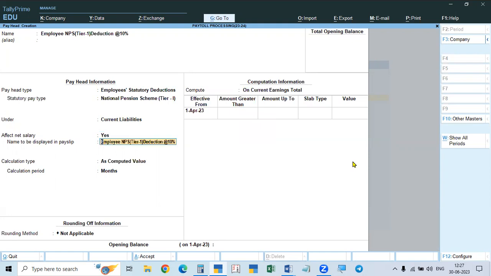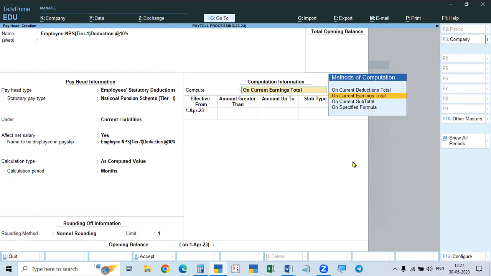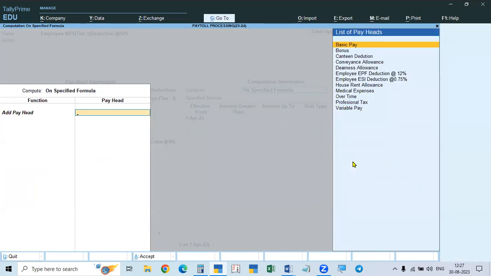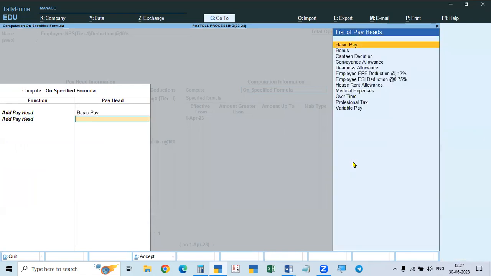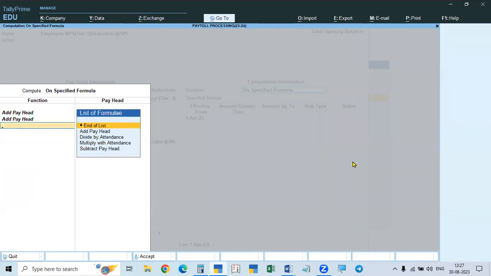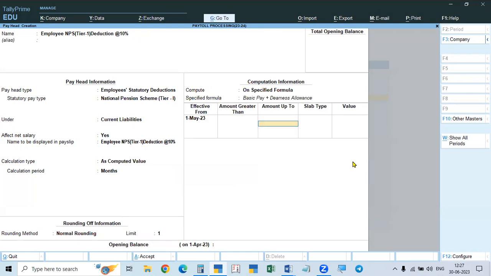And this is shown in the salary slip. It is a computed value, so we have to calculate the amount. Take normal rounding, with the rounding limit as 1. For the computed value here, we will take the specified formula. In this case, NPS is just like the fund, only basic, which means basic plus DA. So add basic, then add bracket, go to DA, dearness allowance. Only these two, effective from 1523, and there is no limit here. The percentage is 10%.